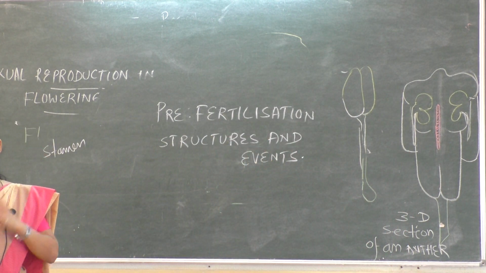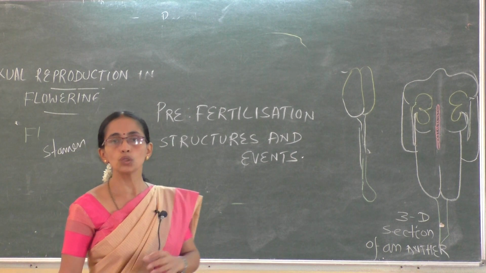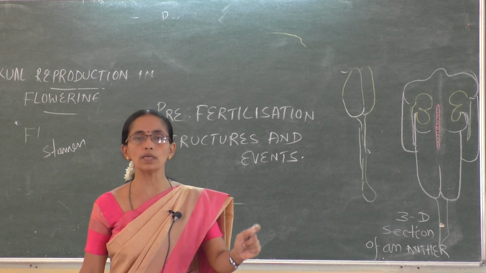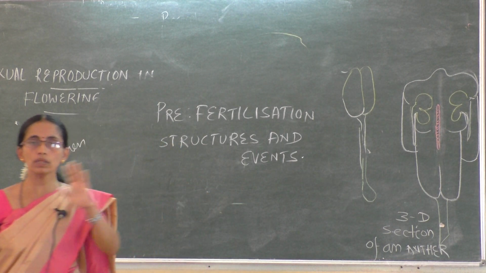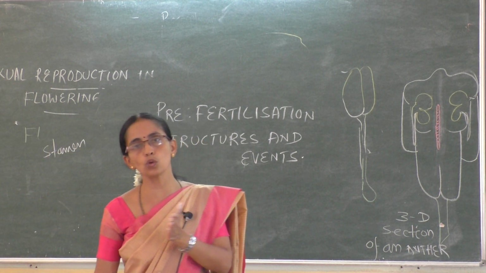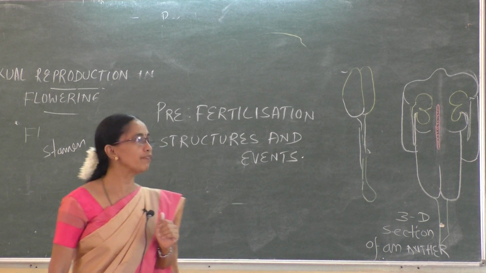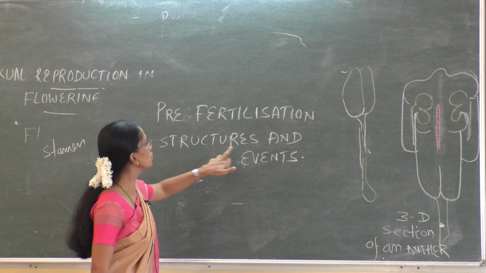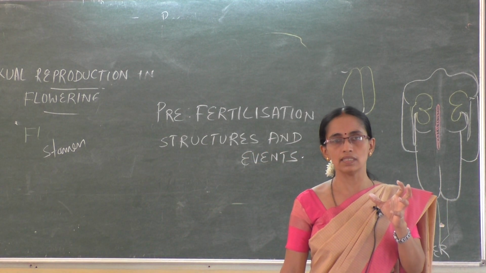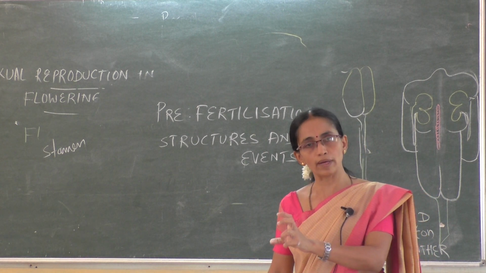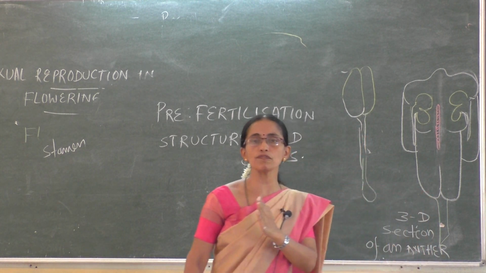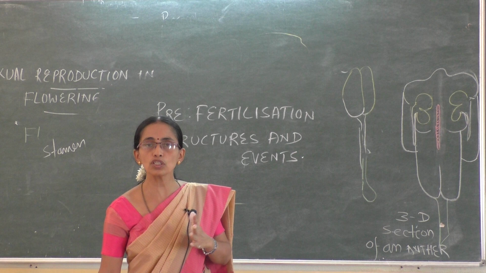So what is sexual reproduction? Union of gametes resulting in the formation of a zygote. The zygote grows and becomes an embryo. The embryo later changes into a new individual. All the events can be explained under 3 headings: pre-fertilization, fertilization and post-fertilization. Pre-fertilization structures and events. The decision that the plant is going to produce flowers has already taken place within the plant just before the appearance of flowers.